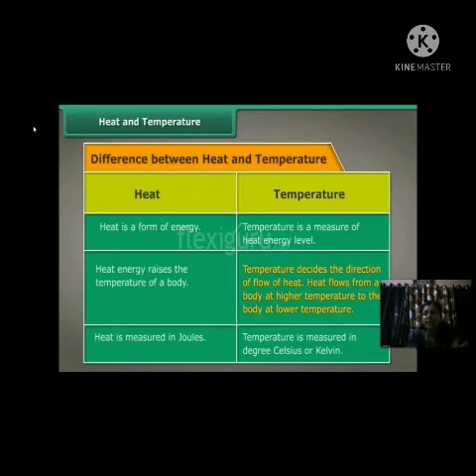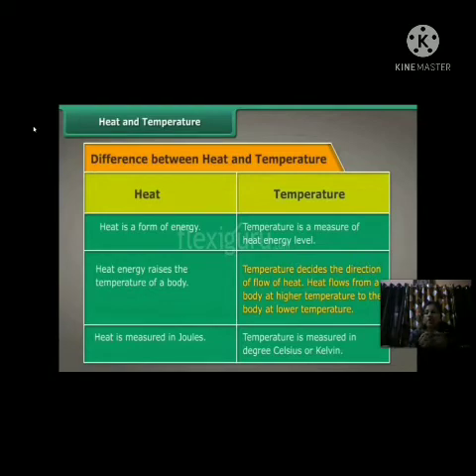Till now, you have seen the concepts of heat and temperature. Now we will see the difference between heat and temperature. What is the basic difference between heat and temperature? See, heat is a form of energy.